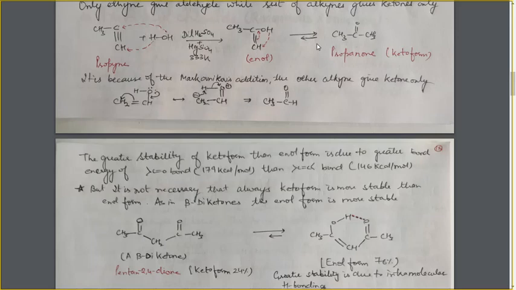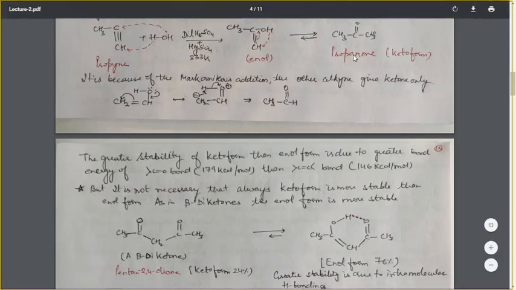So in these two structures, the major difference is the position of the double bond. In this enol form, the double bond is between the two carbon atoms, and here in this keto form, the double bond is between the carbon and oxygen.